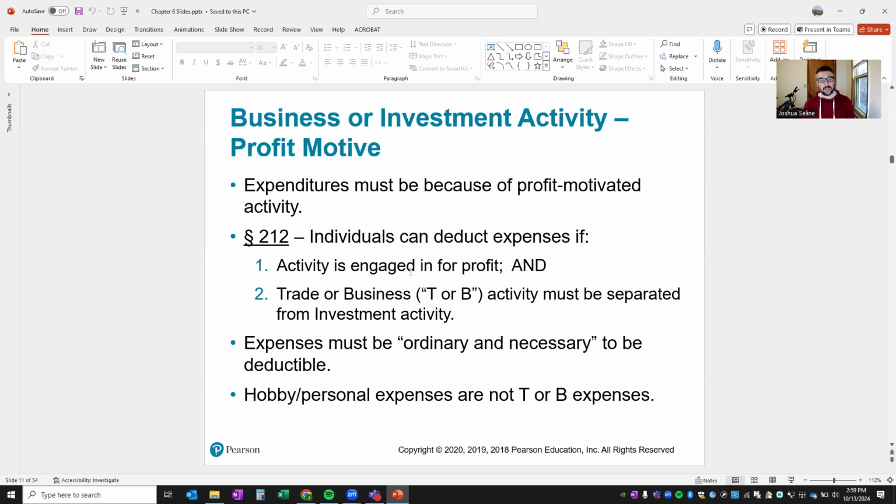For a business or investment activity, there's got to be a profit motive. Expenditures must be because of a profit-motivated activity, meaning it can't be a hobby. A hobby is different from a trade or business in that there's not really a profit motive. It's more intrinsically related. Section 212, individuals' expenses: activities must be engaged in for profit, and trade or business must be separated from investment activity. Expenses must be ordinary and necessary to be deductible. Hobby and personal expenses are not trade or business expenses.